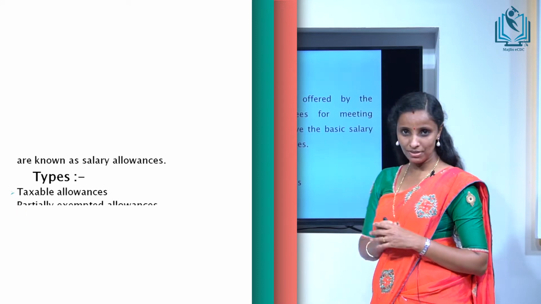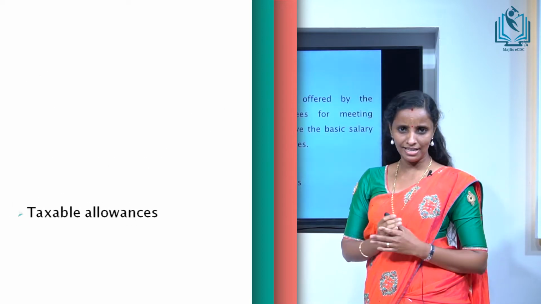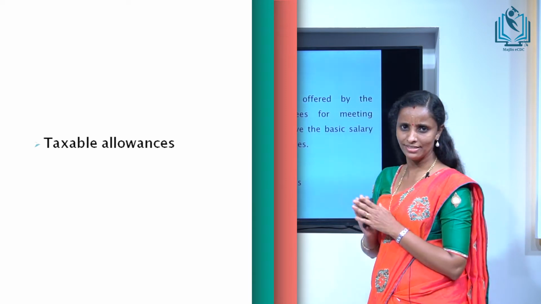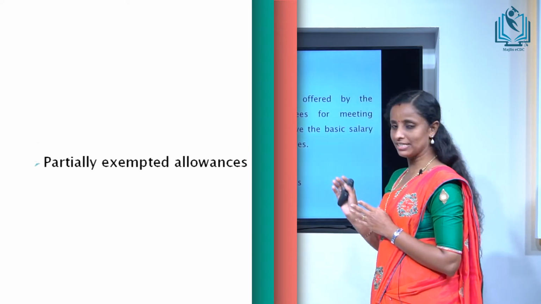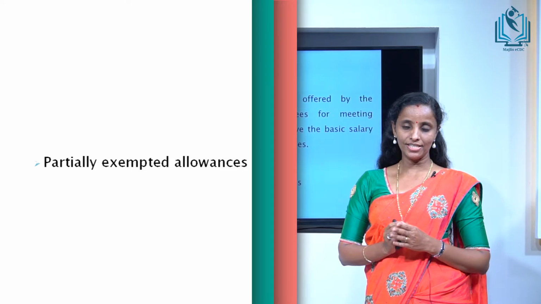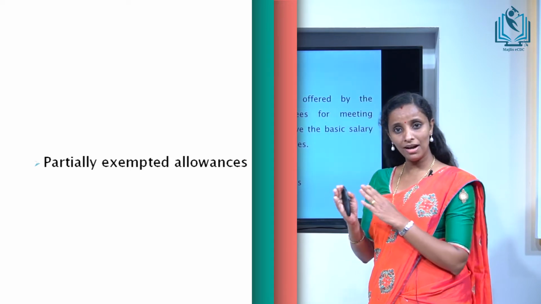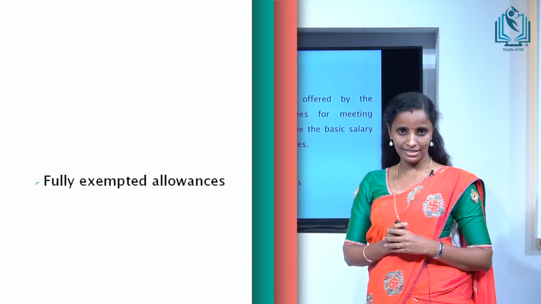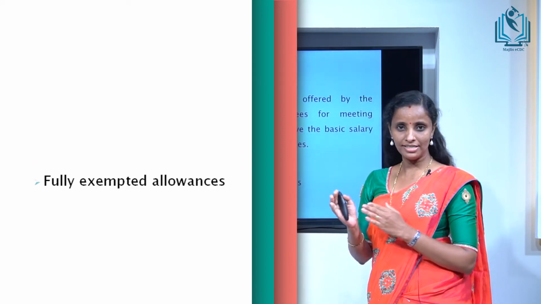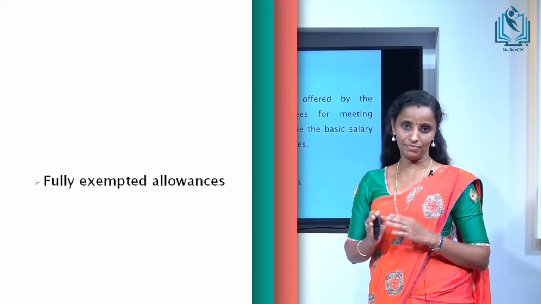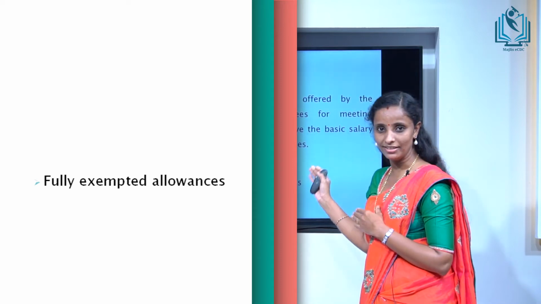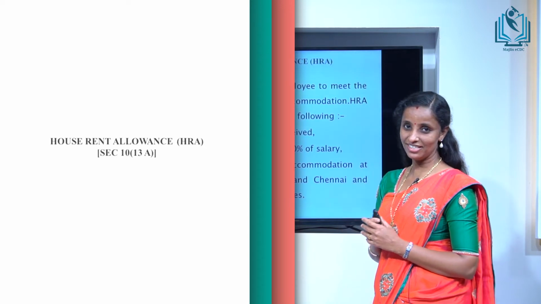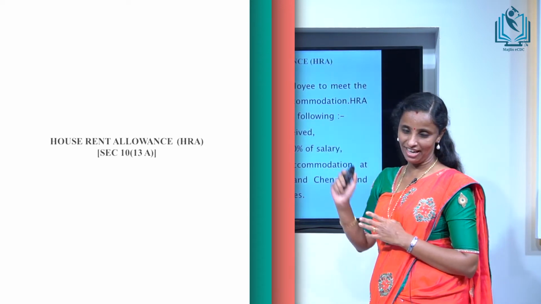Taxable allowance is the allowance which is fully taxable for income tax purpose, that is under the head salary. Then partially exempted allowances are the allowances which are partly exempted and partly taxable. And next one is fully exempted allowance, meaning these types of allowances are fully exempted for income tax purpose under the head salary.